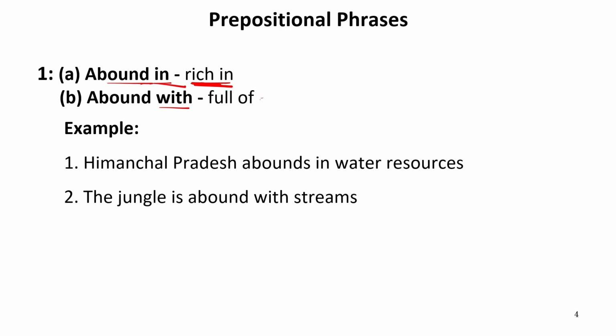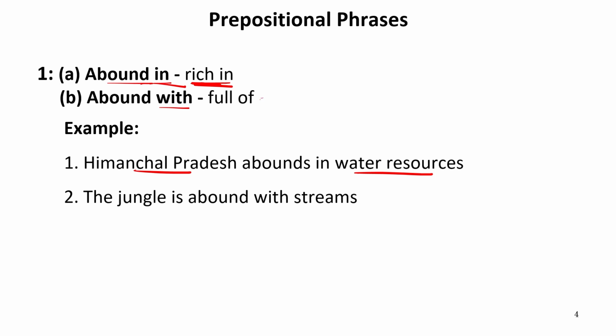Now let us see some examples to make this clear. Himachal Pradesh abounds in water resources. It means Himachal Pradesh contains many water resources, various resources of water which are available in Himachal Pradesh.